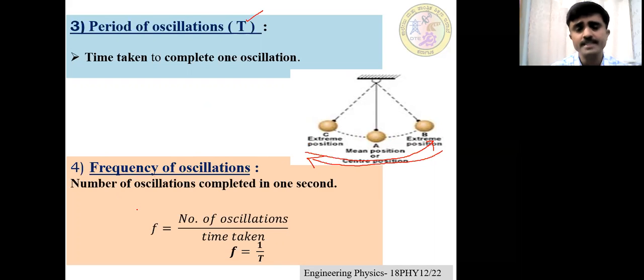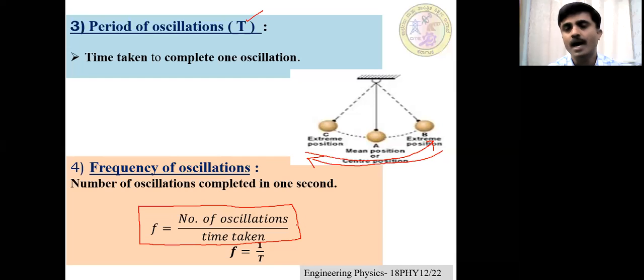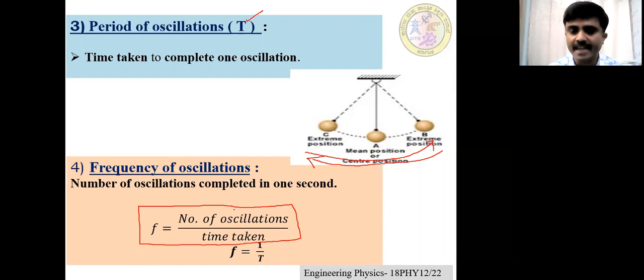The frequency of oscillation is the number of oscillations divided by the time taken. How do we calculate the frequency? It's very simple. We can practically measure the number of oscillations, note down the time taken, then take the ratio. You will get the frequency of the oscillating body. Frequency is given by the formula f equals number of oscillations divided by time taken.